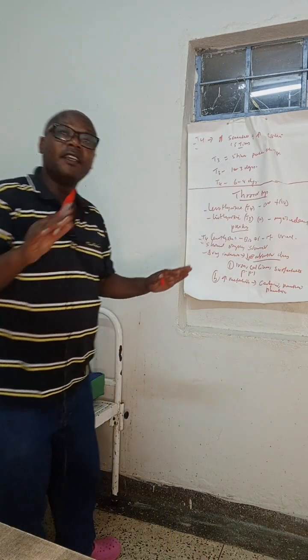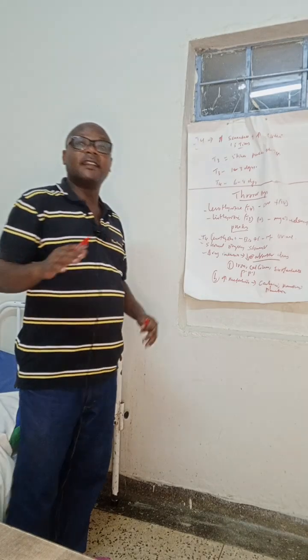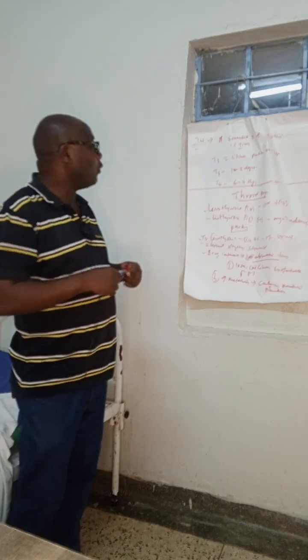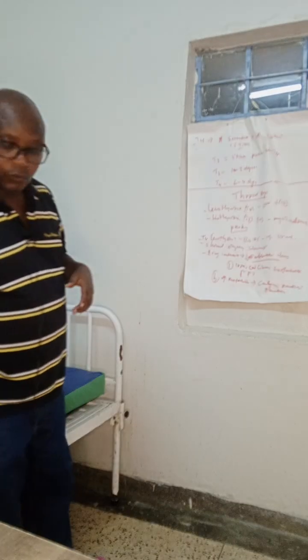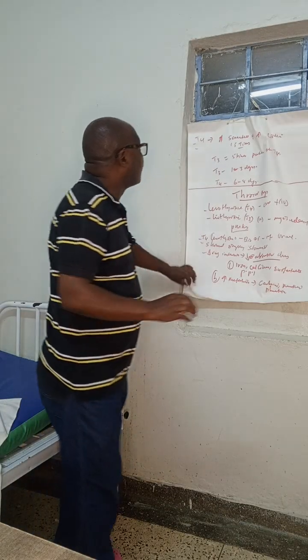These drugs increase the metabolism of levothyroxine. So that is how these drugs work.